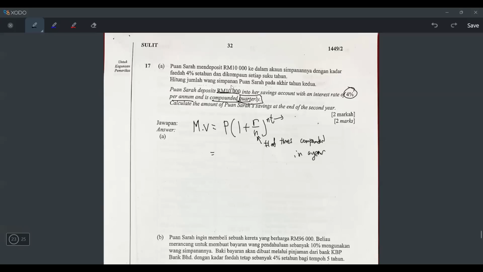Okay, now let's put in the formula. 10,000 will definitely be the P. Okay, and then 1 plus R over N, and the R is 4%, but don't write 4, write 0.04, okay? Not 4, because 4% is 0.04.